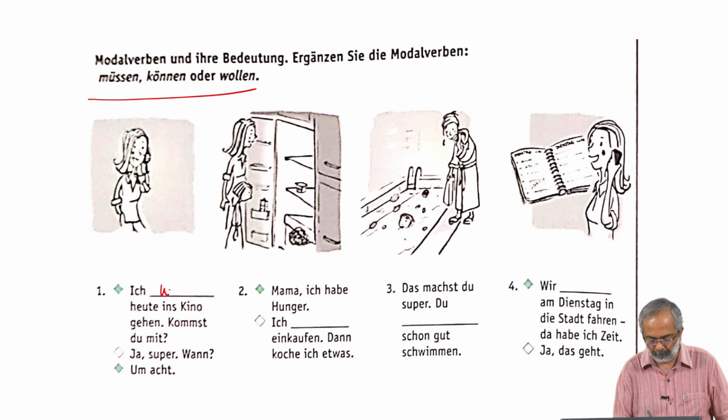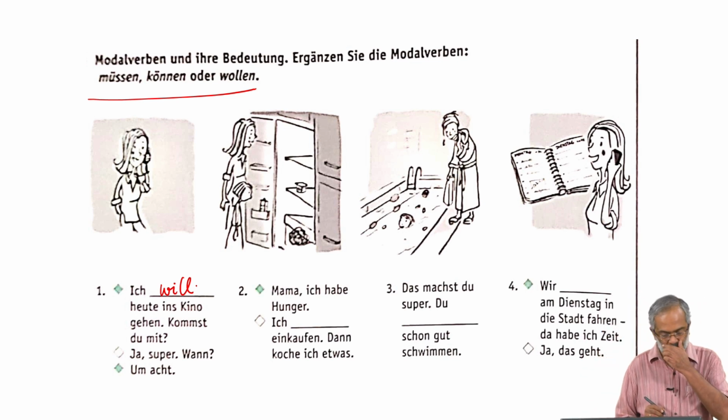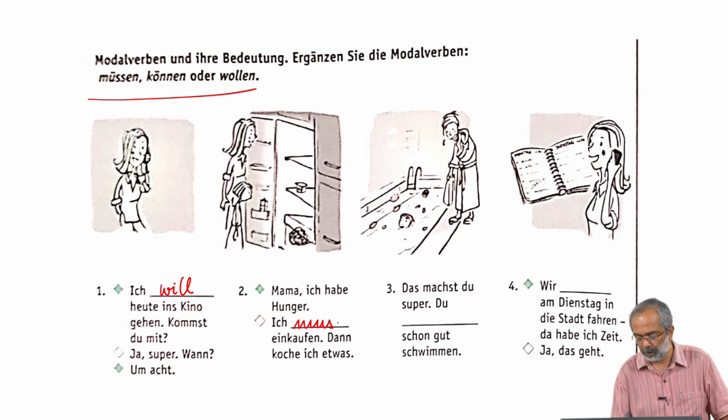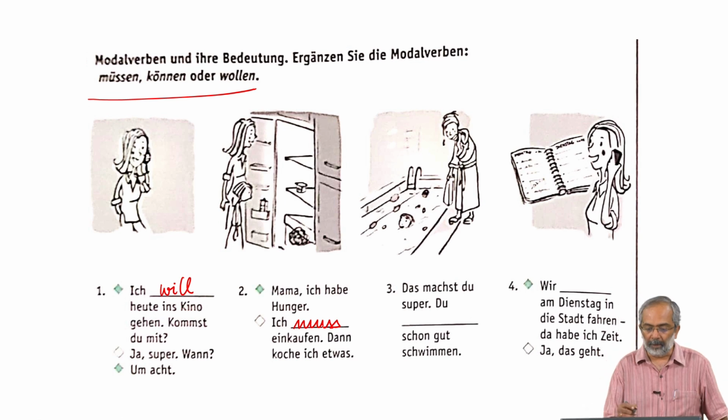Ich will heute ins Kino gehen, kommst du mit? I want to go to the cinema today. Will you come along? Ja, super. Wann? Um 8. Okay. Mama, ich habe Hunger. Also Mama sagt, ich muss einkaufen, dann koche ich etwas. Ich muss einkaufen.